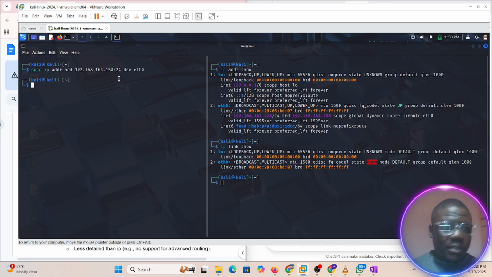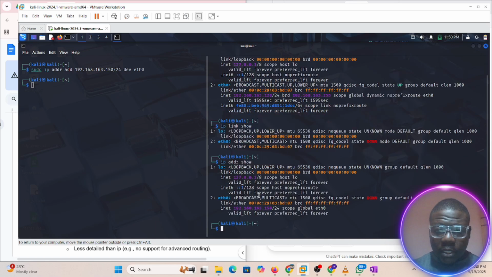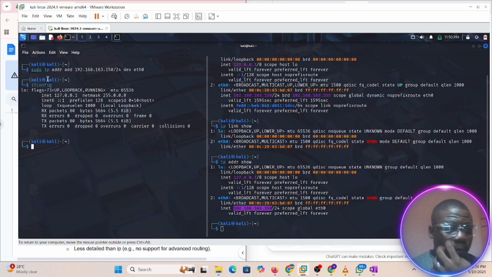If we do this, and let me use ip address show here to see if it has changed. It has changed. Look at it. So we're able to change it when we switch it off. We need to shut it down first. And let's use an ifconfig here also to check. Oh, we don't have the Ethernet here because we've shut it down. But this can still see it.